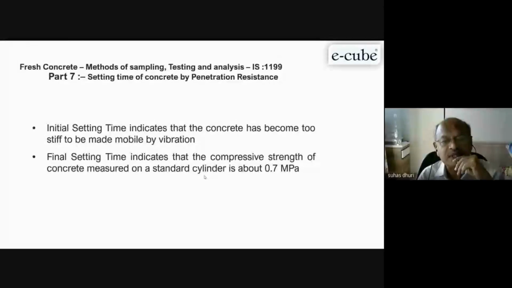Its vertical members can stand, so vertical sides can be removed after final setting of concrete. But for the execution team or the project, initial setting time is very, very important.